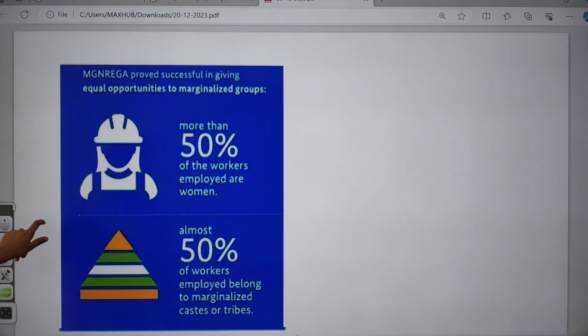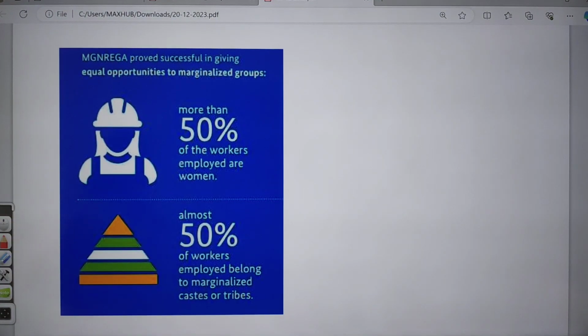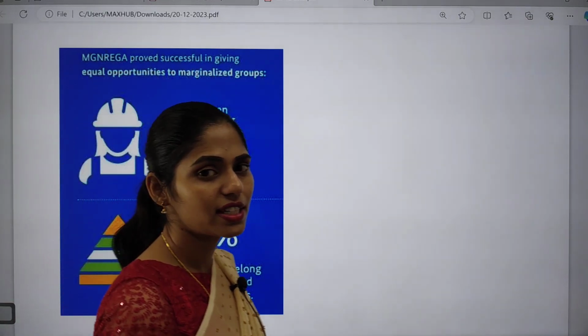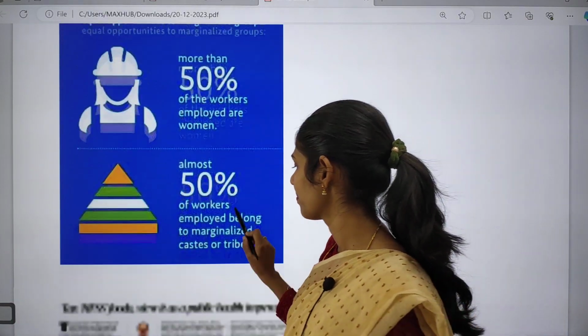Here you can see one important image: MGNREGA has proved successful in giving equal employment opportunities to marginalized sections. More than 50% of the workers employed are women, and almost 50% belong to the marginalized sections or the tribes. So in this way we can say it is a huge success.